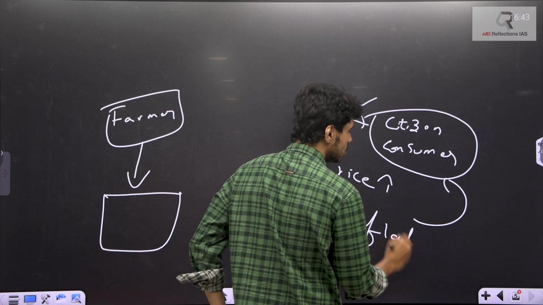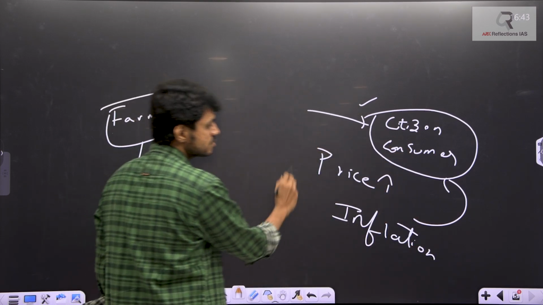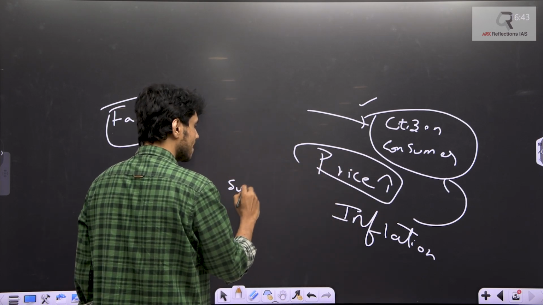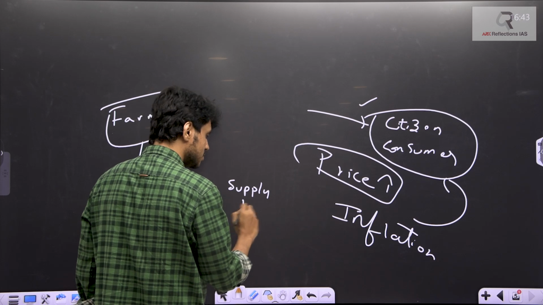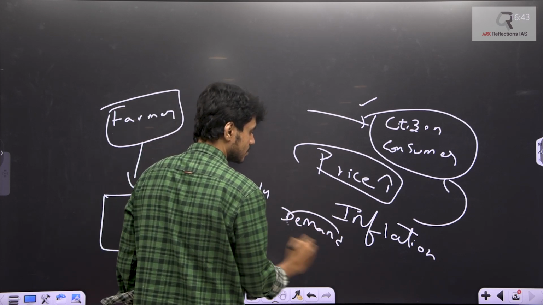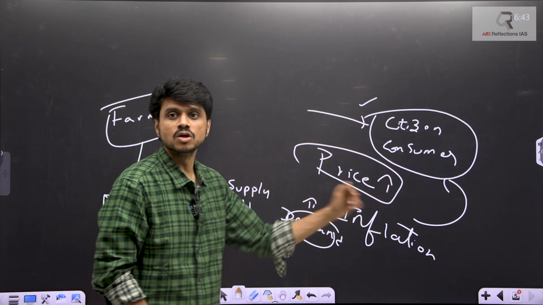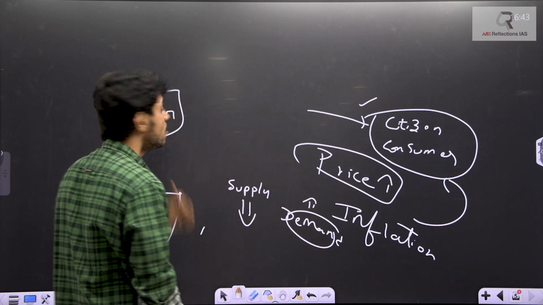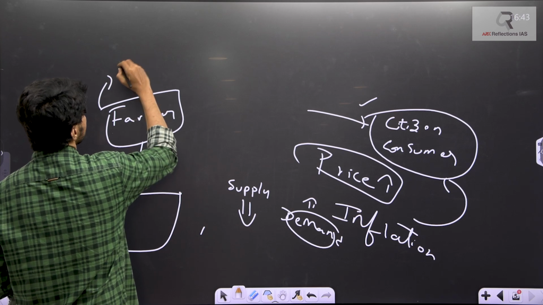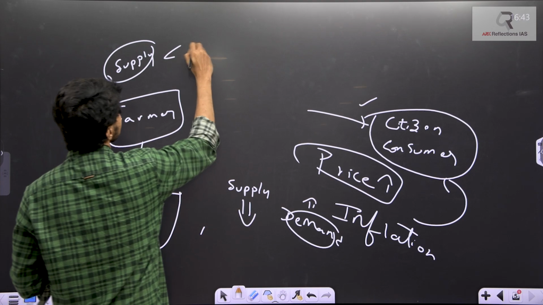We have poor people, so they cannot afford it. So when will the price increase? When the supply is decreased and demand is high, right? So consumers want prices to be low. But the farmers want prices to be high. For them, a high price means supply should not be that much; supply should be less than the demand.